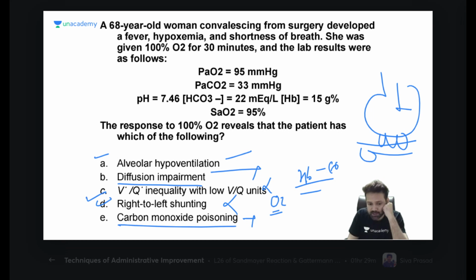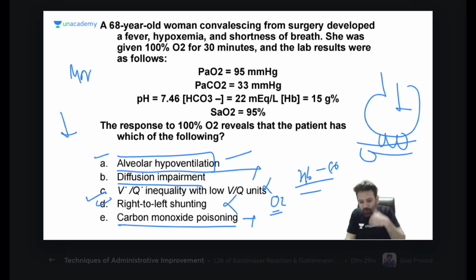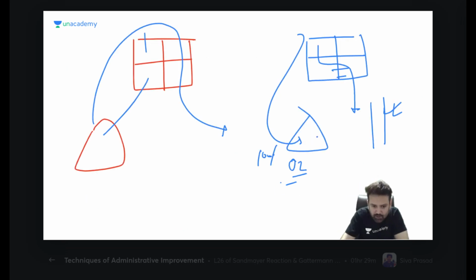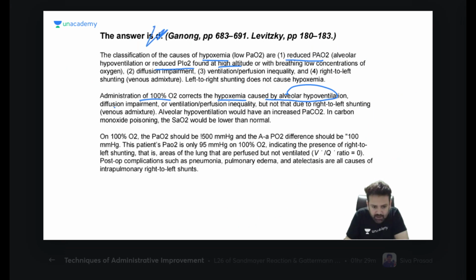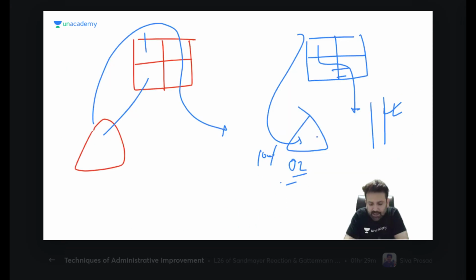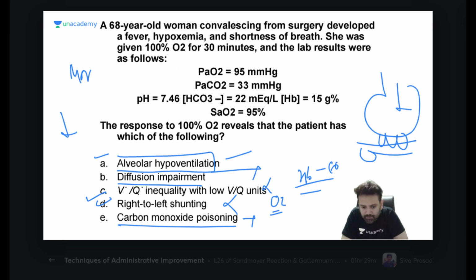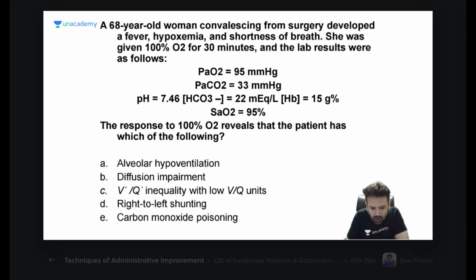But yes, if the patient has morphine poisoning, or in any condition when there is hypoventilation, in any poisoning, whenever there is hypoventilation, when you give oxygen, it will be beneficial, because there is alveolar hypoventilation. So the answer given in that book is wrong. This answer is given in some book, but that is wrong. Remember, the answer is A. Am I clear or not? Is this clear or not? Why is oxygen not helping in all these conditions? Everyone clear?